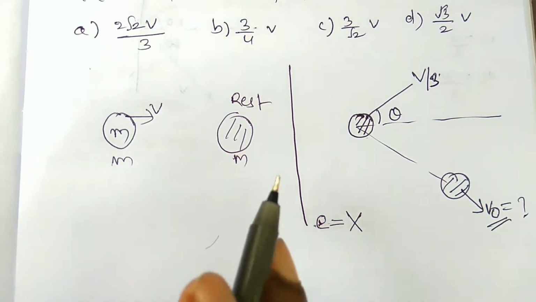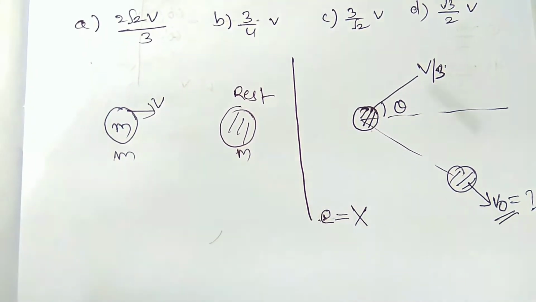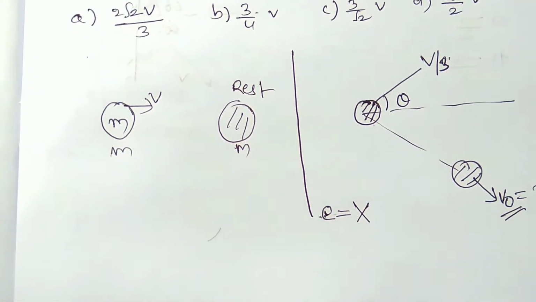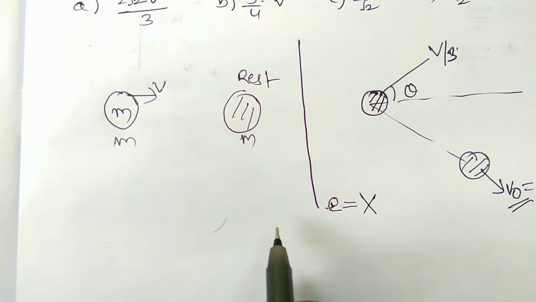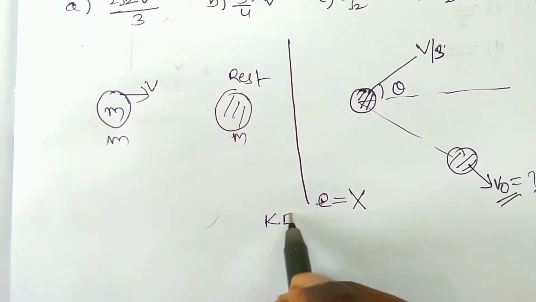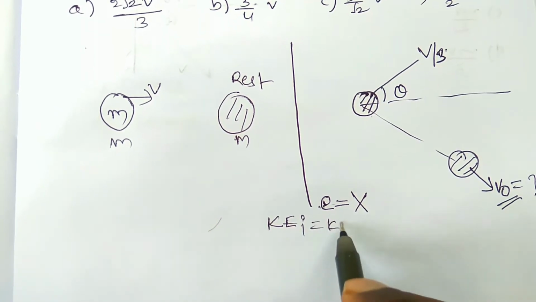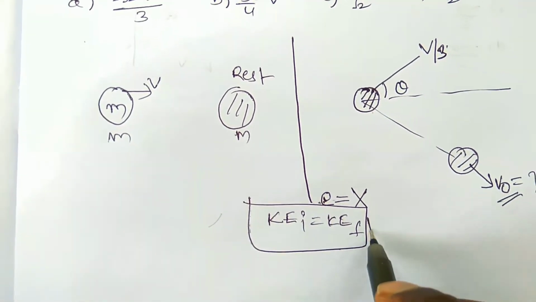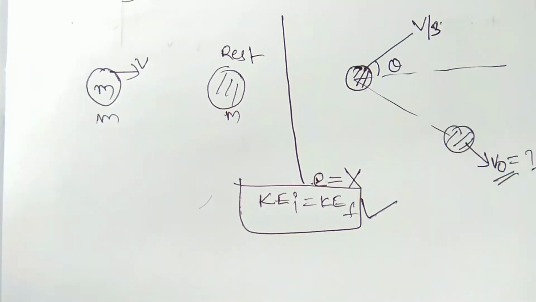And here we need one more thing, that is kinetic energy. Before collision how much kinetic energy, and after collision how much kinetic energy. So we compare the kinetic energy initial equal to kinetic energy final. This may give us the answer using this concept, okay, right?